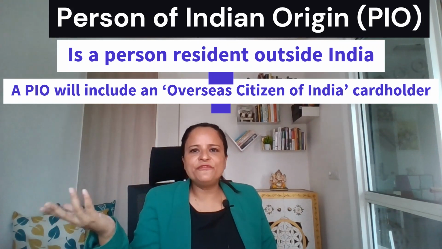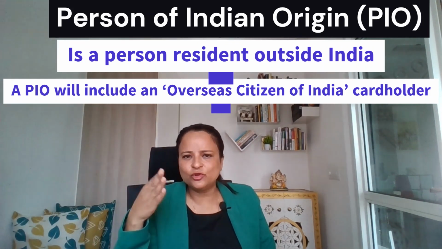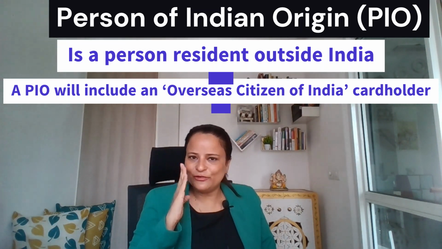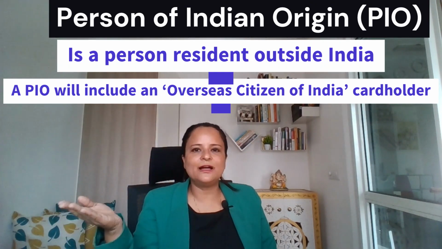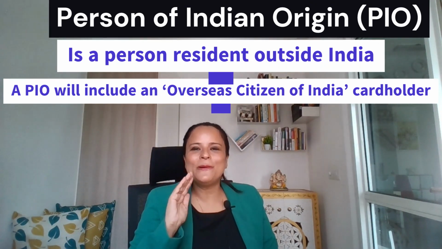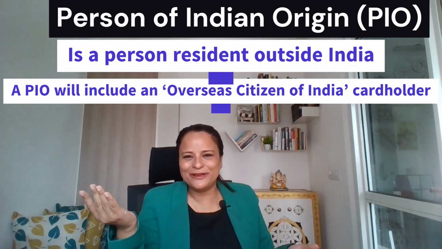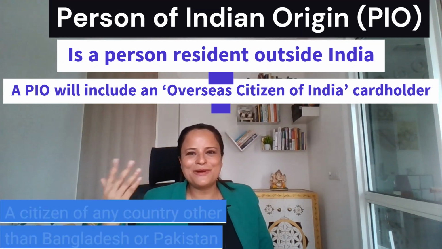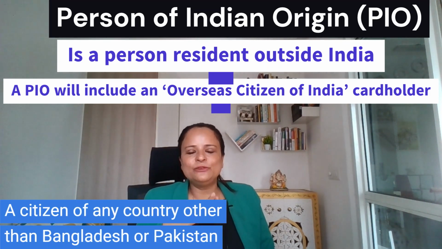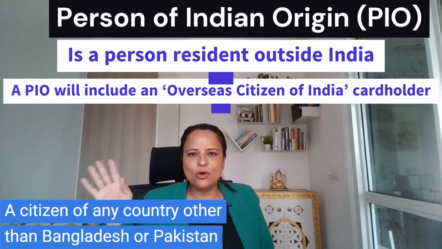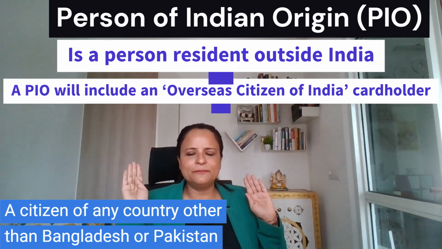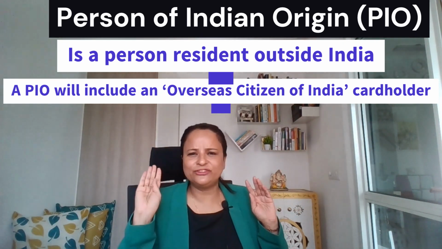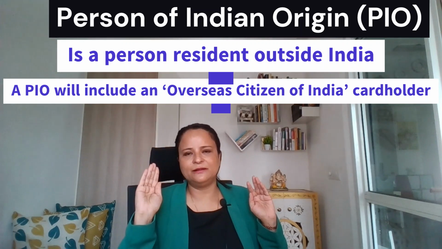So if you qualify for the PIO definition and apply for an OCI card, you will be given an OCI card. So you're residing outside India, you have an OCI card, and of course your passport should not be Indian, otherwise you'll be an NRI, or it cannot be a Pakistani or a Bangladeshi passport. In that case, you will be considered as PIO. OCI card, foreign passport other than Pakistan and Bangladesh, residing outside India, you're a person of Indian origin, no questions asked, no problem for the banker.